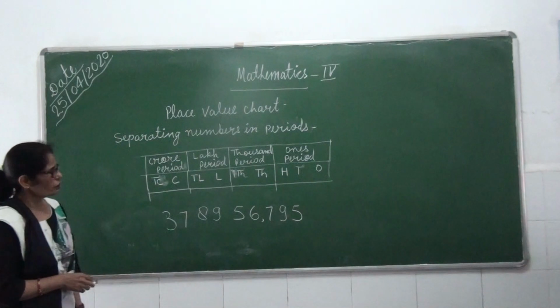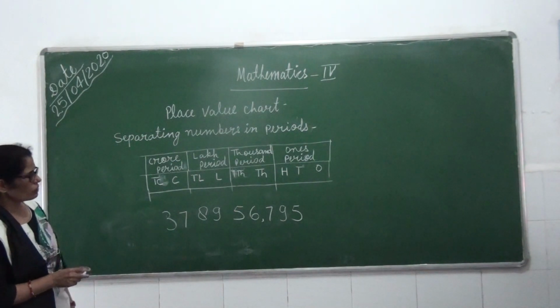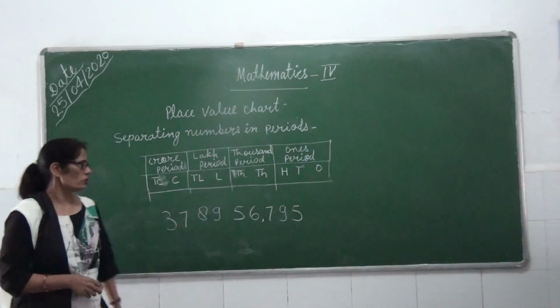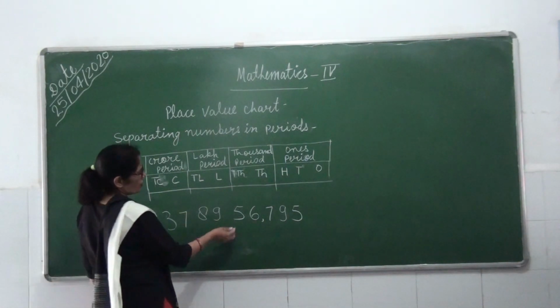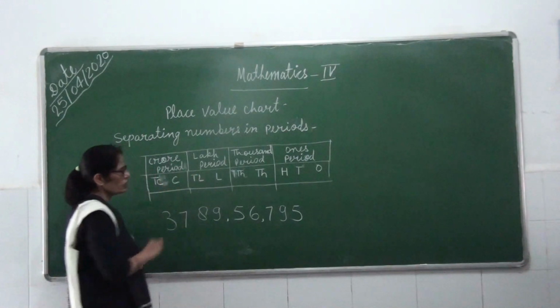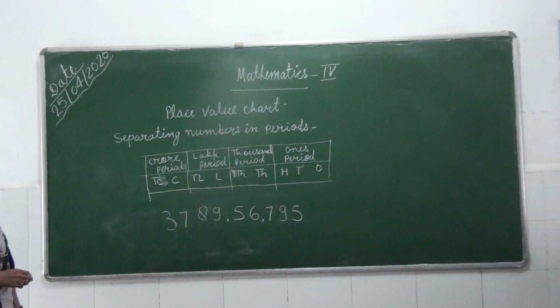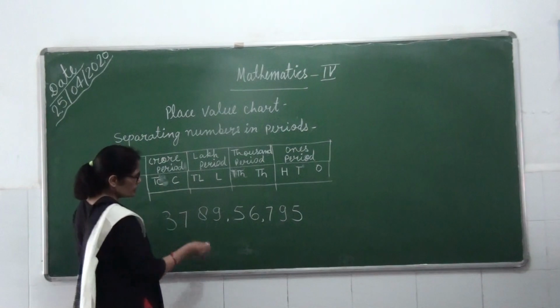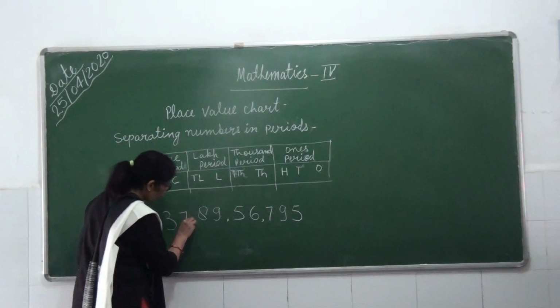After that, thousand period. How many places does thousand period have? Thousand period has 2 places. So then we count 1, 2 numbers. We will count 2 numbers and put a comma here. After that, lakh period will come here. Lakh period also has 2 places, 1 and 2. We will put a comma here.